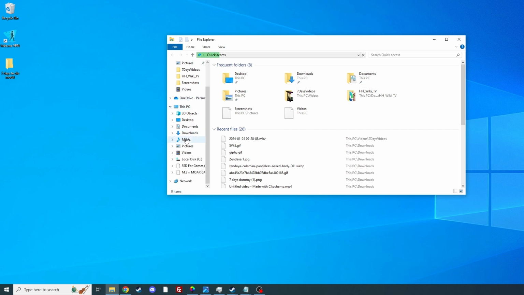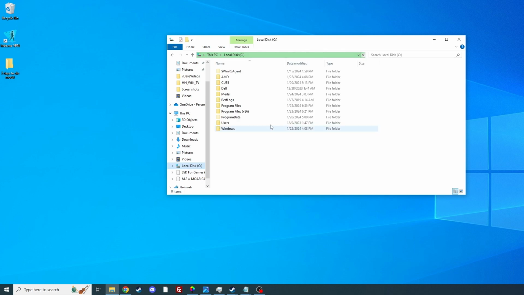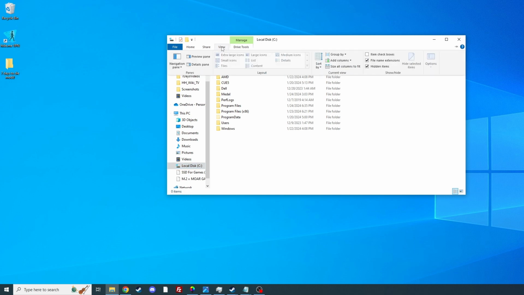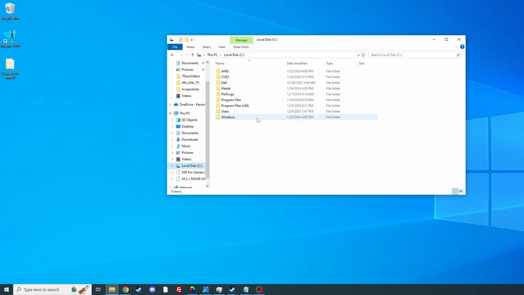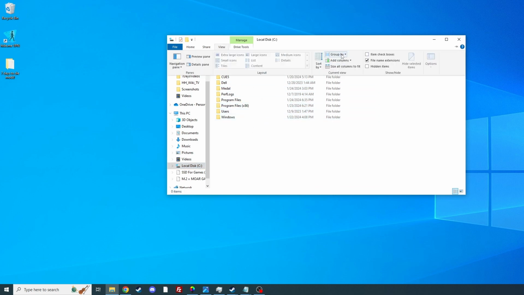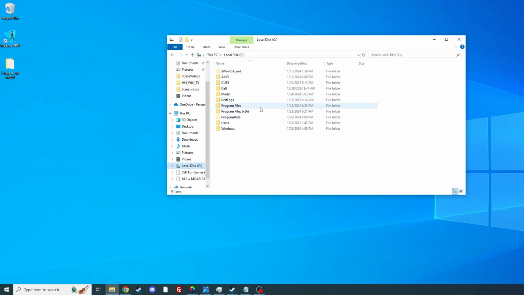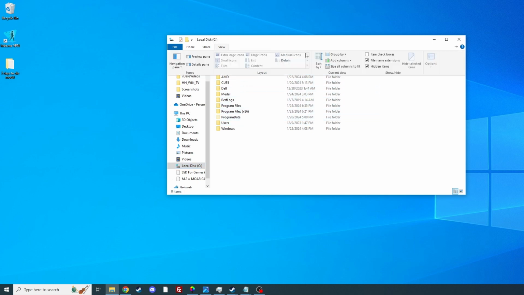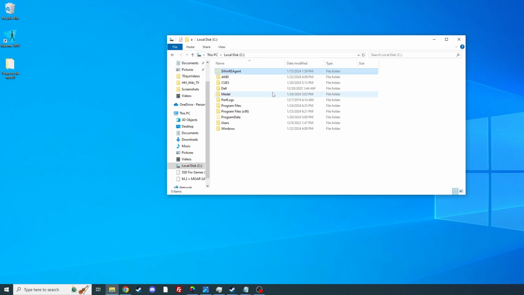Next thing you want to do is go down to local disk. It's going to be right here. Now, once you get here, there's a little tab up here that says View. Click that, and there's a little checkbox, like I said in my last tutorial, that shows hidden items. So here it is without it, and here it is with it on. These two folders were hidden unless we had this on. So that's the first step.